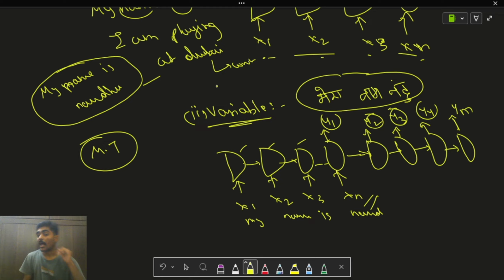Now, machine translation is a task where you don't generate the output word by word. For "my" you don't directly convert it to Hindi, and for "name" you don't directly convert it to Hindi, and for "is" you don't directly convert it, and for "Nandu" you don't directly convert it. Basically you don't do it word by word. After understanding the entire contextual meaning inside the input sequence, then you try to generate the output.